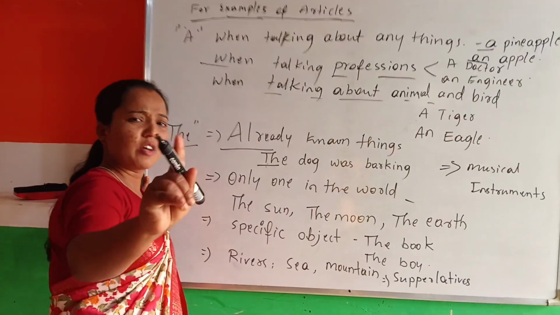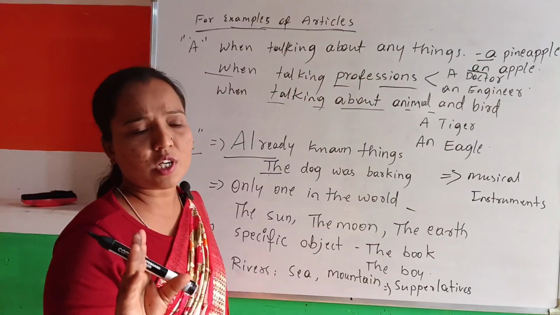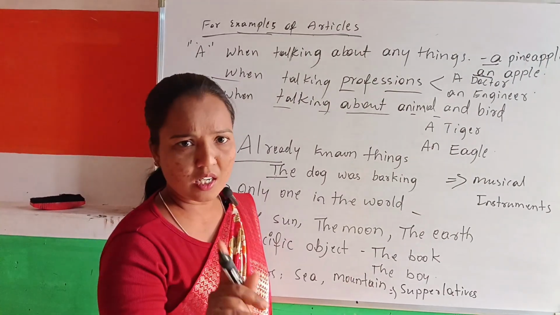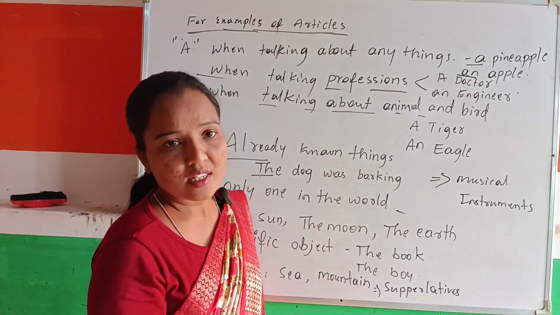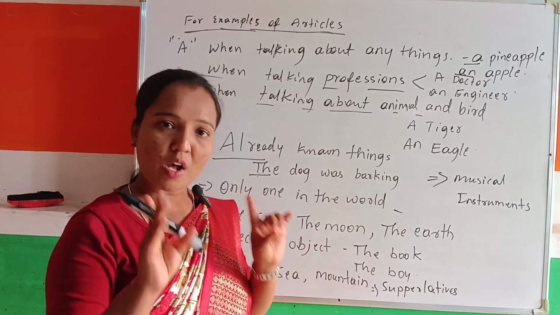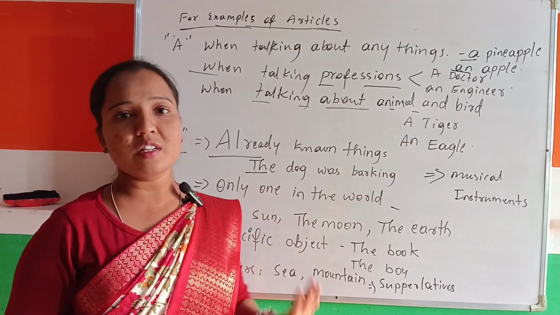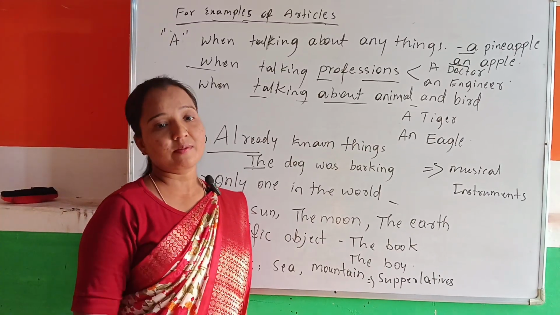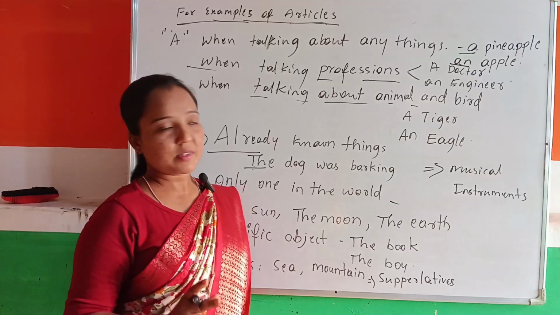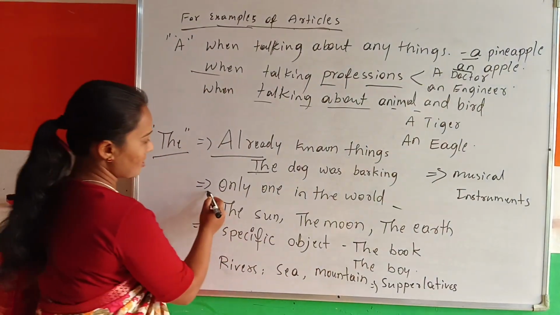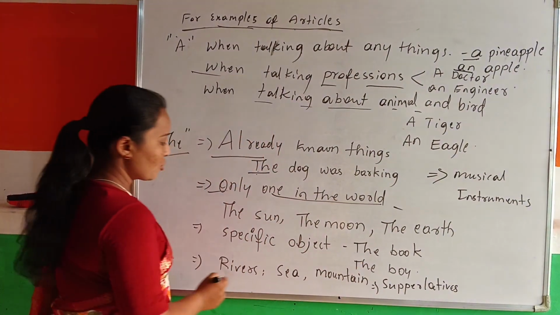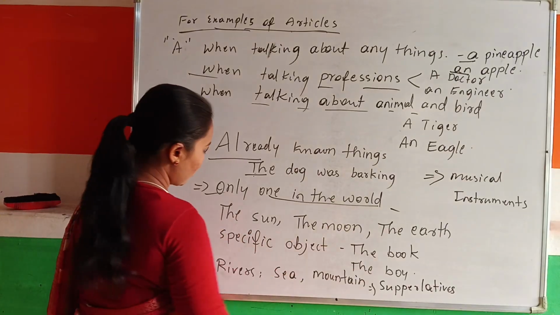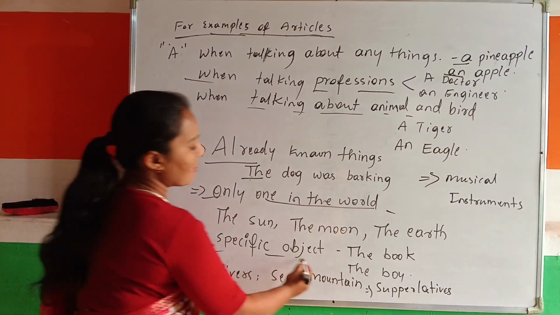So only one thing in the world. The universal truth: the earth, the moon, the star, the sky. These are all things we have only one of in the world, right? The mountain, the Himalayan mountain, the Ganga river. One in the world. So all of that comes, the sun, the moon, the earth.